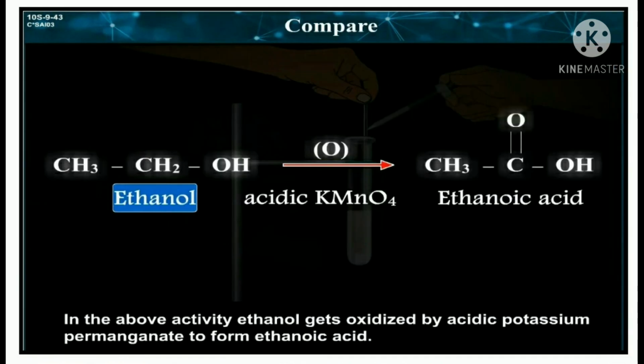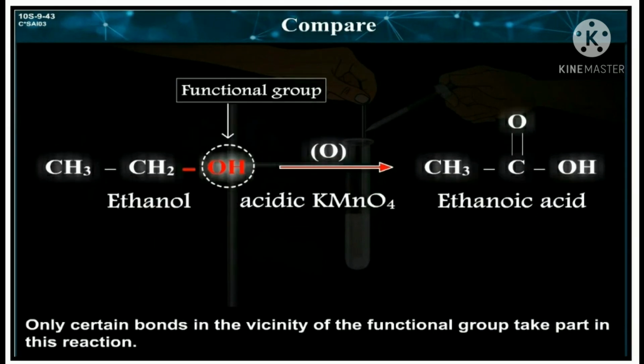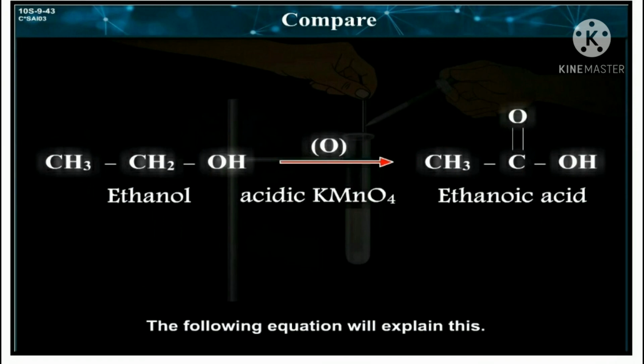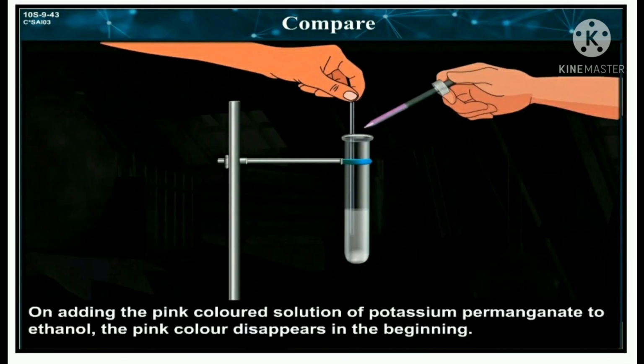In the above activity, ethanol gets oxidized by alkaline potassium permanganate to form ethanoic acid. Only certain bonds in the vicinity of the functional group take part in this reaction. The above equation will explain this oxidation reaction of carbon compounds. On adding the pink colored solution of potassium permanganate to ethanol, the pink color disappears in the beginning.